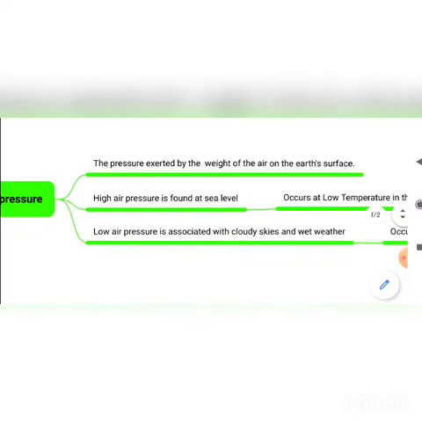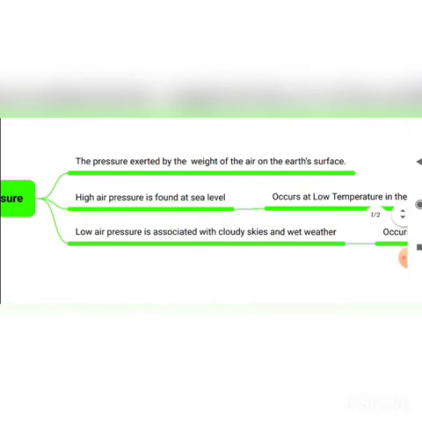To know about this very simply, in the land area the pressure will be low. When do we get low pressure? When the temperature is high, when the heat we are receiving from the sun becomes higher, at the same time the pressure gets low.